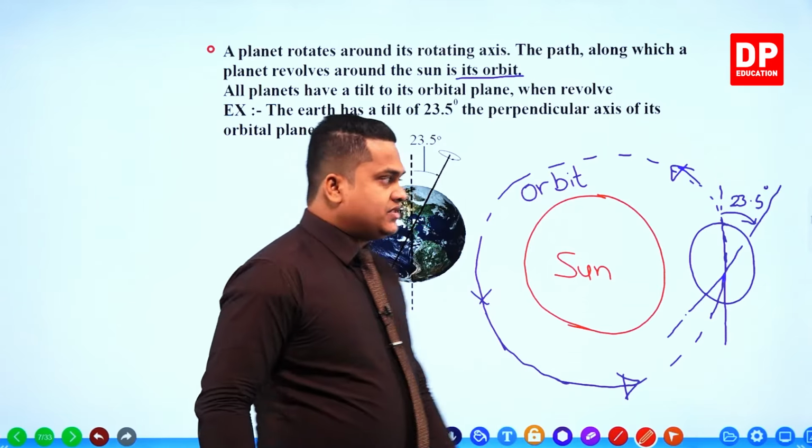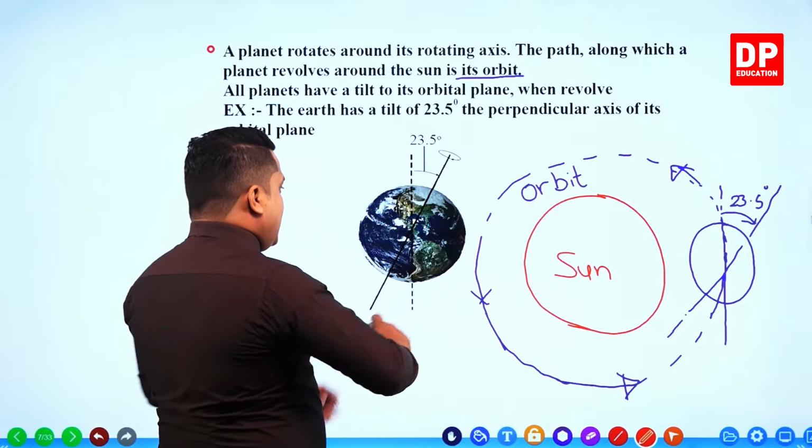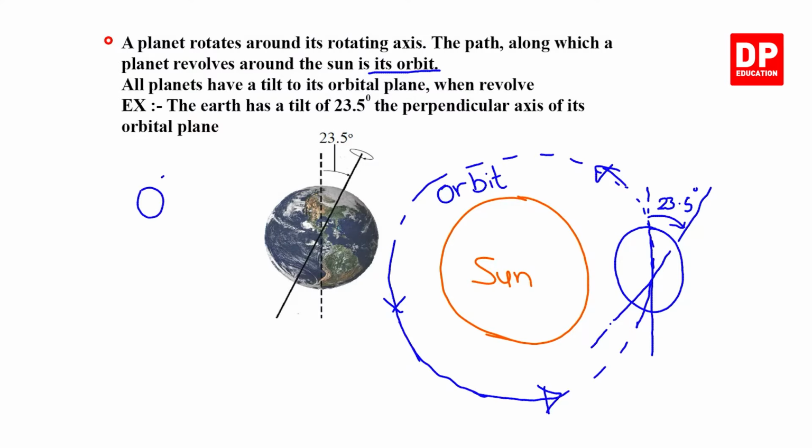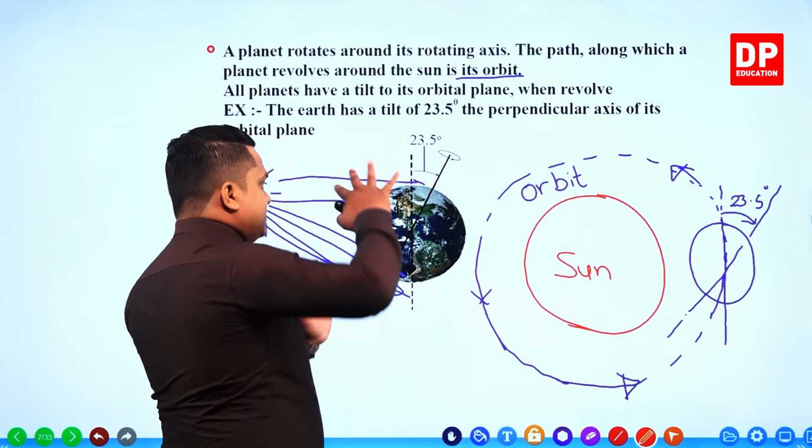The main importance is, my dear children, when there is a tilt like this, it helps to receive solar energy very well all around the corners. All around the corners, solar energy is being received very well when there is a tilt.